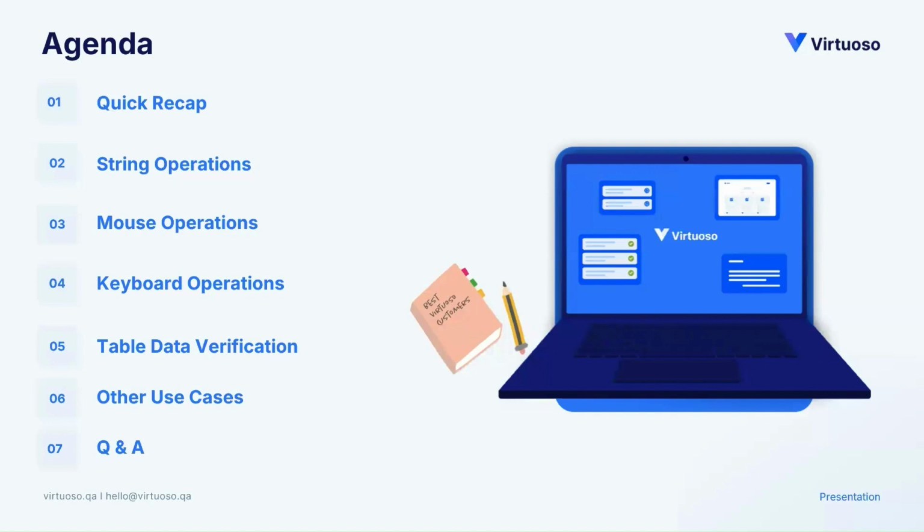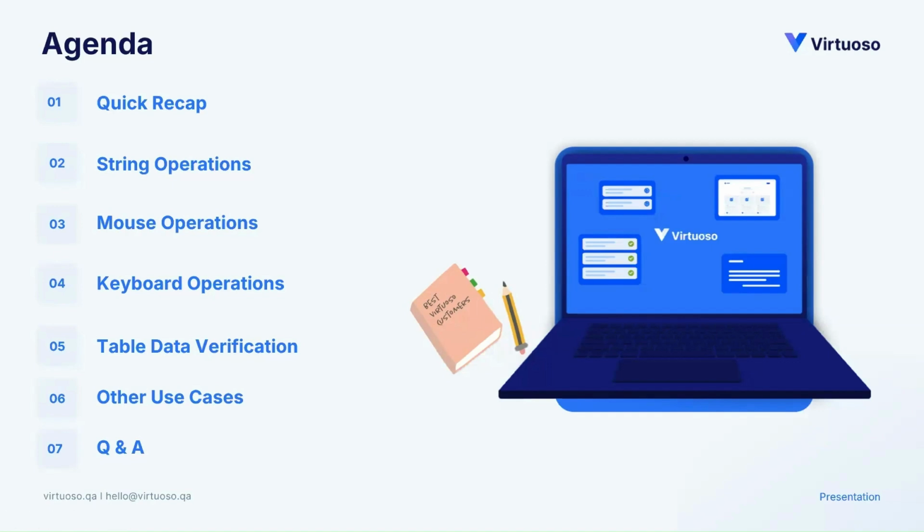Then there would be some additional or bonus use cases on which we'll share how to automate those in Virtuoso. That would be followed by the Q&A and then the Virtuoso quiz, and we'll then announce the next session. So let's get started with the introduction first.